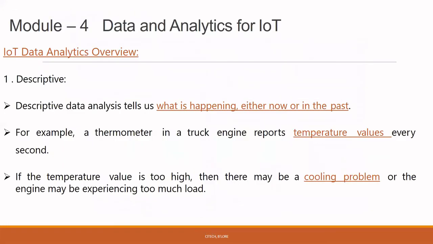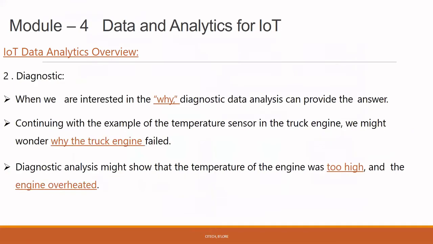Next we'll see descriptive. First one is descriptive, where, as I said, we look at what is happening, either now or in the past. For example, take the truck's temperature value. If the temperature value is too high, then there may be a cooling problem or the engine may be experiencing too much load. So this is what is happening.